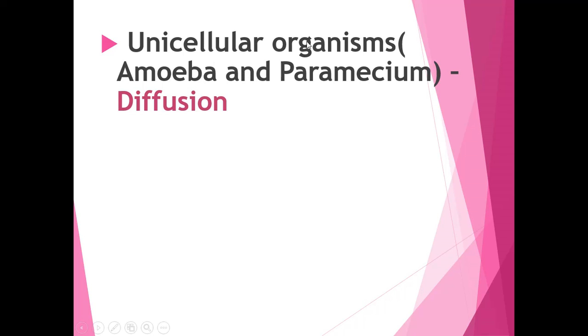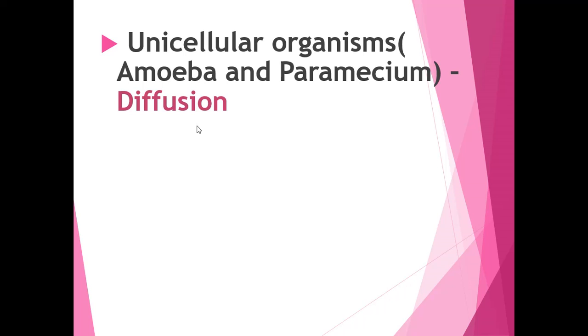In unicellular organisms like amoeba and paramecium, materials will move from one body part to another by the diffusion process. What is meant by diffusion? It is the movement of materials from a higher concentration to a lower concentration. That is called diffusion, which is a slow process.